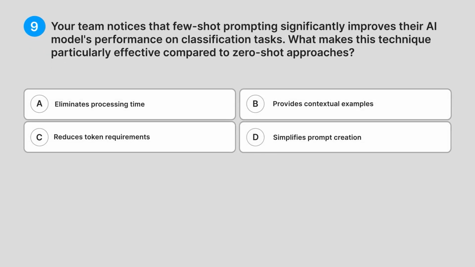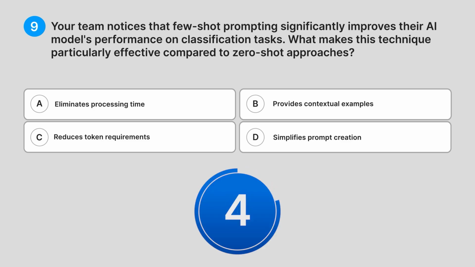9. Your team notices that few-shot prompting significantly improves their AI model's performance on classification tasks. What makes this technique particularly effective compared to zero-shot approaches? A. Eliminates processing time. B. Provides contextual examples. C. Reduces token requirements. D. Simplifies prompt creation.